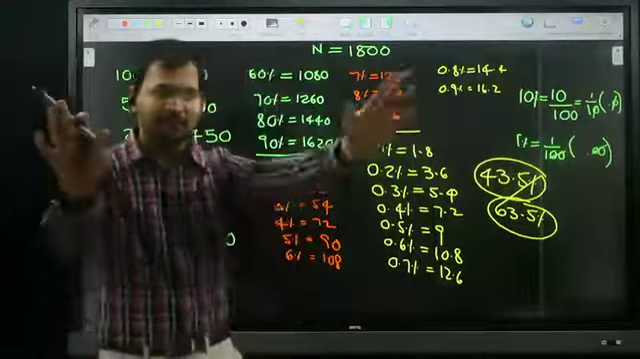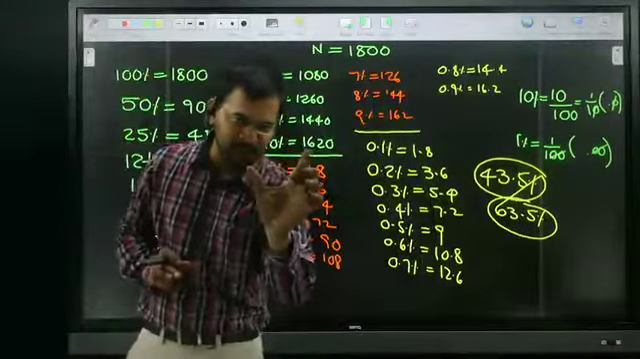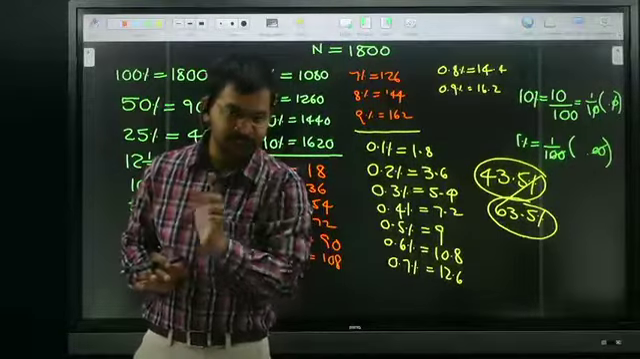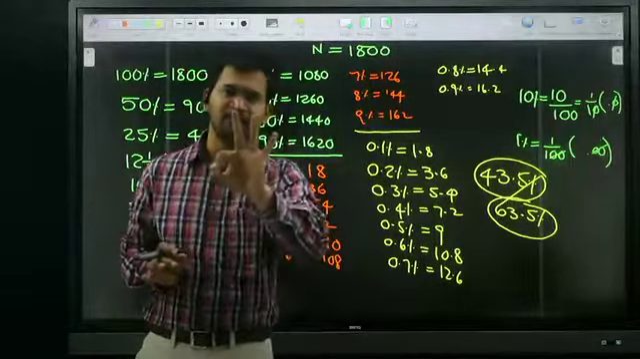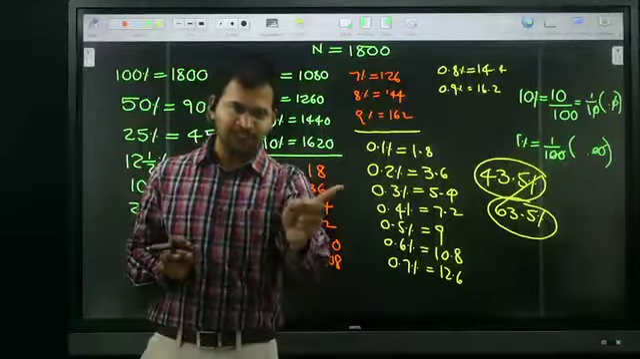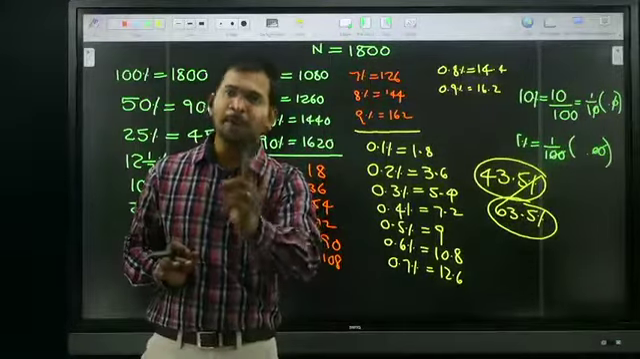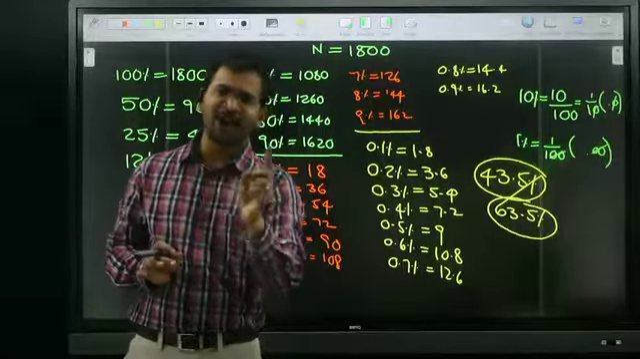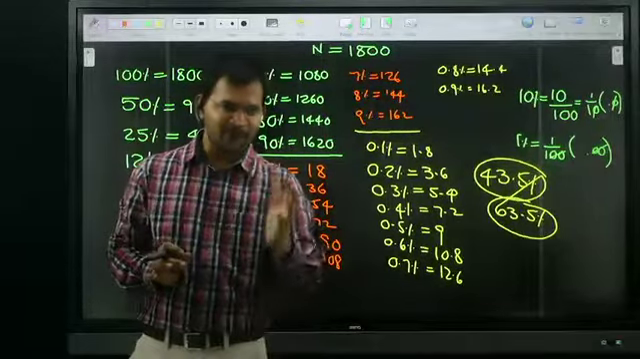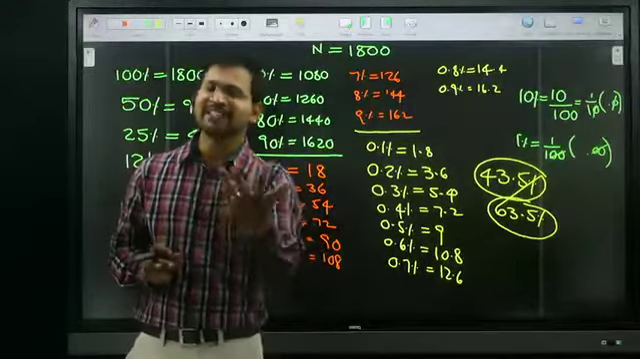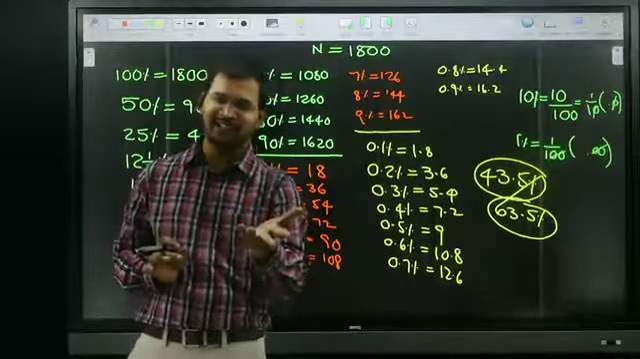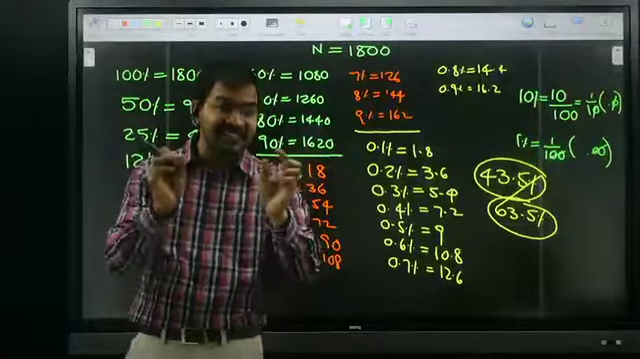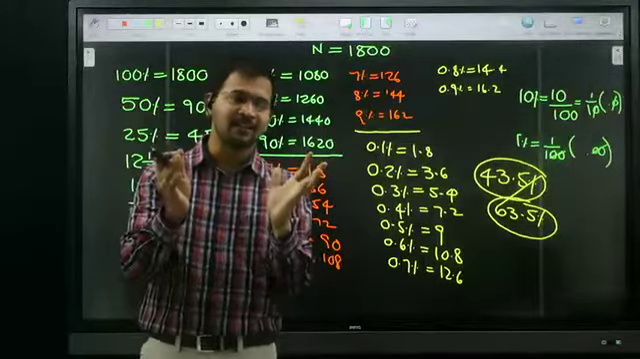So 63.5, look at me. 60% is nothing but 1080. 60%, 1080. 3% is 54. 1080 plus 54 is 1134. 1134 plus 9 is 1143. So we need this type of attacking.